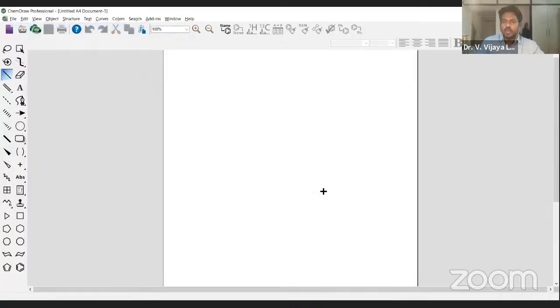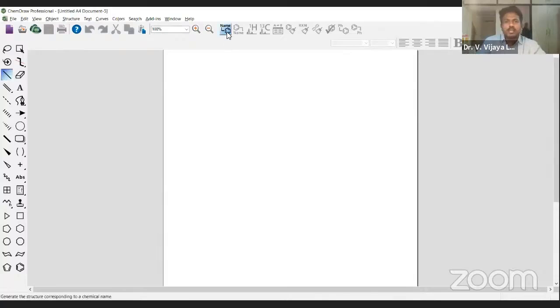So let me take a new document. This is a new document. Now, let me show you the first thing. For example, there is a small molecule like acetone or acetic acid. These things you can draw manually. That is not a problem. But if you have a bigger molecule, is it really necessary for us to draw it manually every time? No.